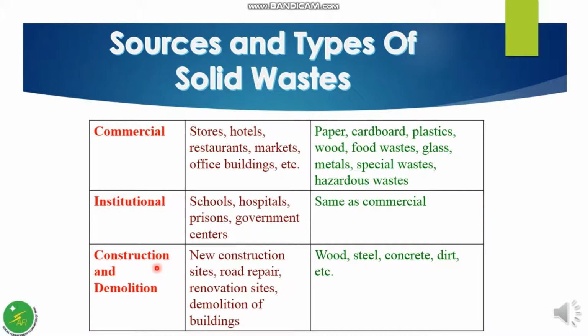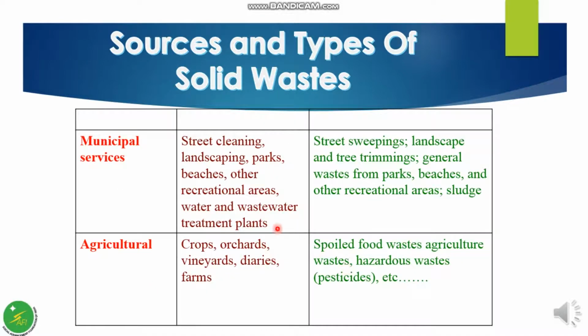Construction and demolition waste is mainly generated from new construction sites, road repair, demolition of buildings, etc. The types of waste include wood, steel, concrete. Municipal waste mainly comes from street cleaning, landscaping, parks, beaches, other recreational areas, and water and wastewater treatment plants.